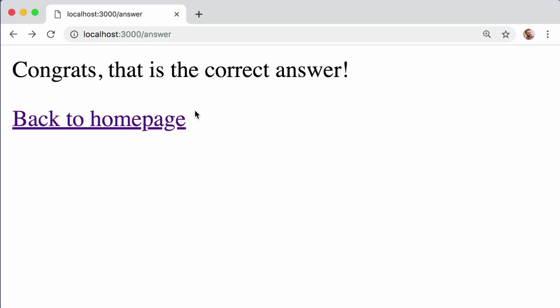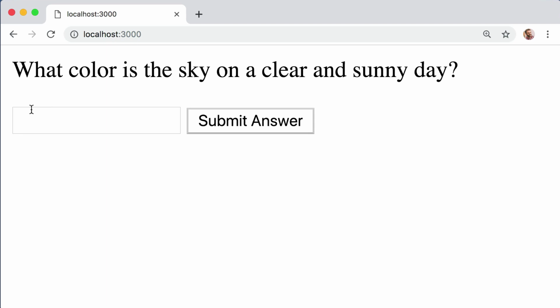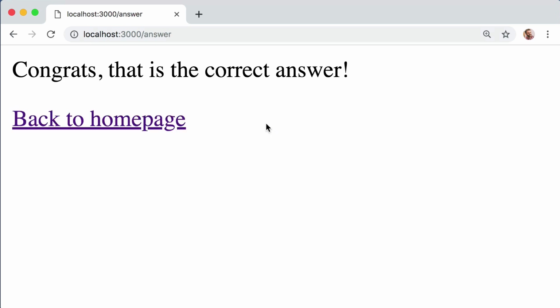So the app or server that we built in our previous lesson can read the user's input, right? We were able to determine if they typed in blue or not. But as soon as the server sends back its response, that data that the user typed in and submitted is gone. Our server does not remember it. Now, for certain simple applications, that's okay. But for most complex applications, we need to have some sort of permanency, right? Eventually, we are going to want to remember or store the user's data. And this is where databases come into play.